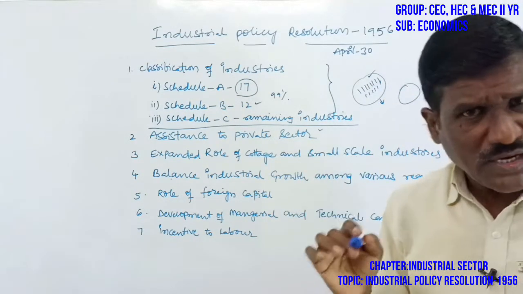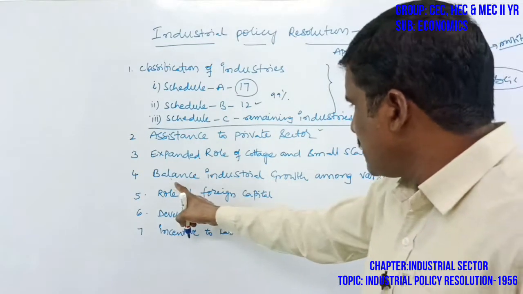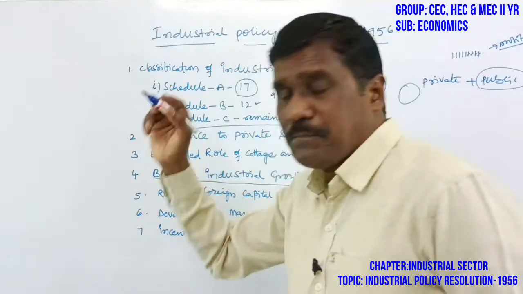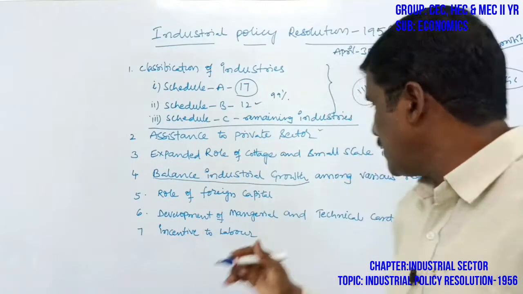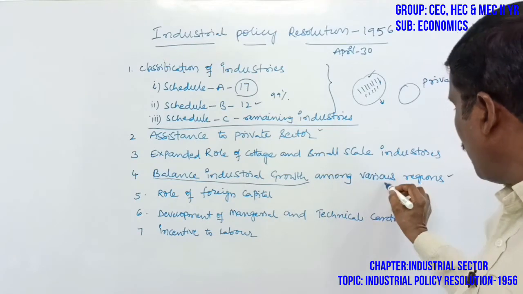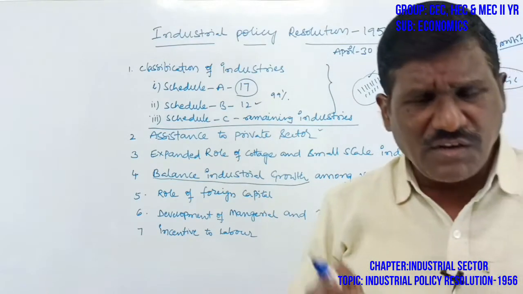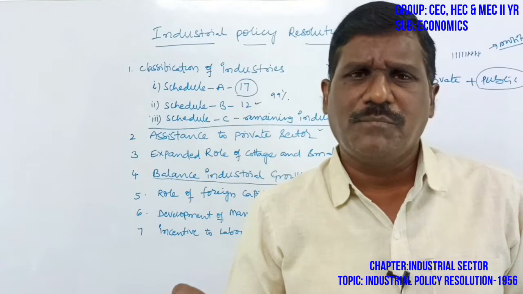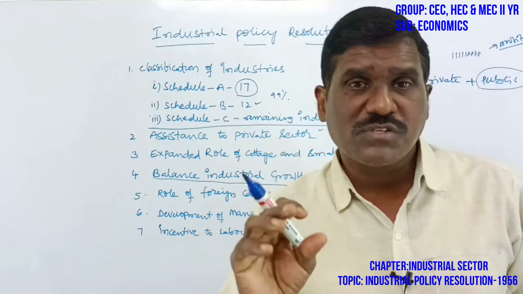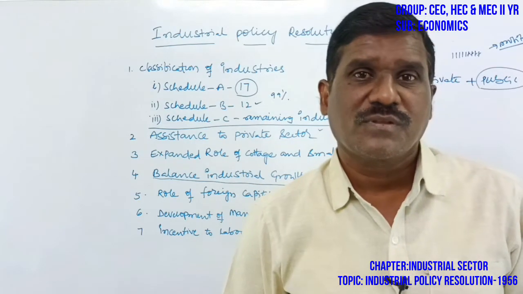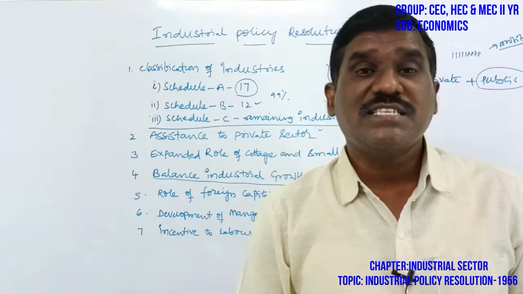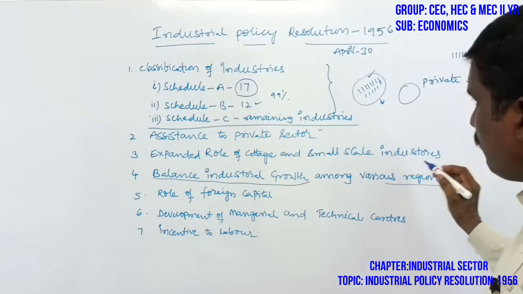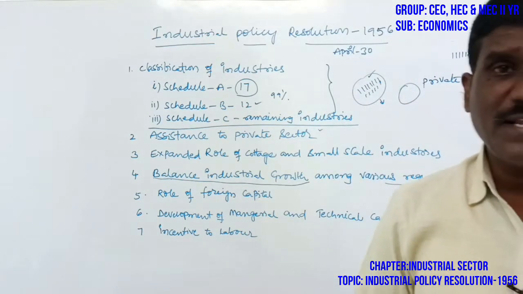Therefore, to achieve balanced regional development, the government should provide more and more small and cottage industries in underdeveloped regions to avoid regional imbalances. So this is also one of the features of the 1956 Industrial Policy Resolution.